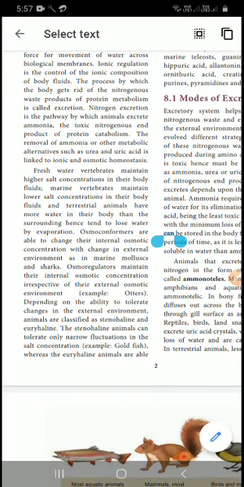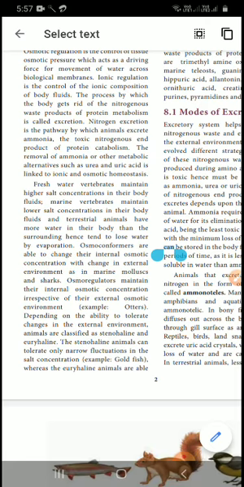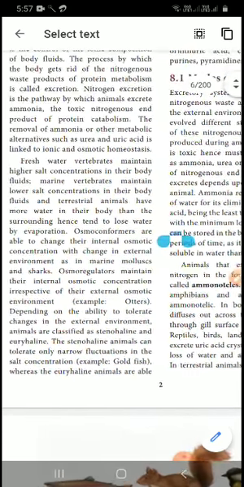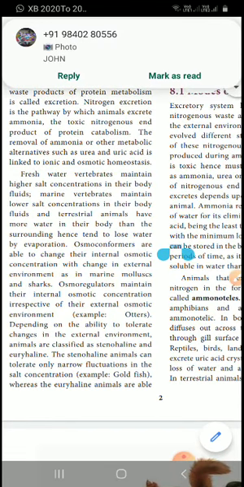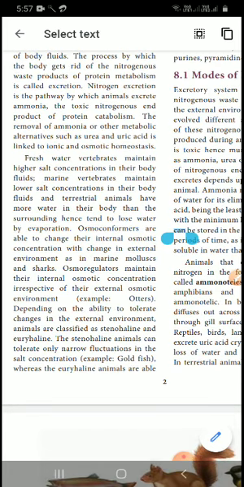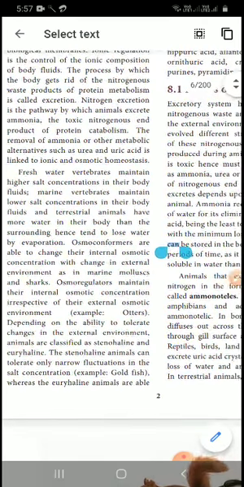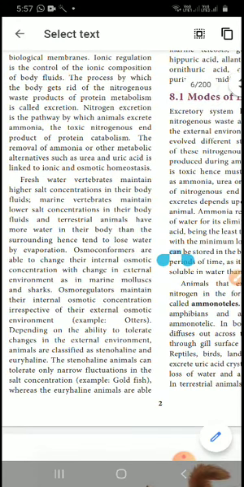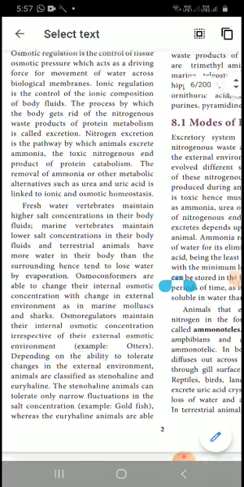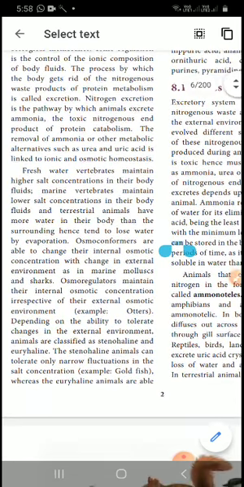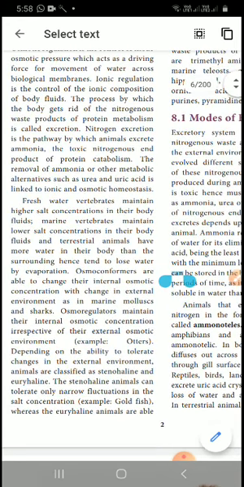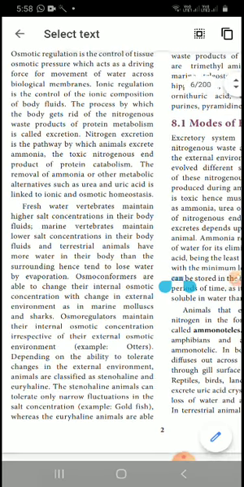Osmoconformers are able to change their internal osmotic concentration with the change of the external environment, as in marine molluscs and sharks. Osmoregulators maintain the internal osmotic concentration irrespective of their external osmotic environment. Depending on this ability, they are classified as stenohaline and euryhaline. Stenohaline animals can tolerate only a narrow fluctuation in salt concentration, for example goldfish. Many of us keep ornamental fish at home, and you clean the fish tank every day because of these excretory products.